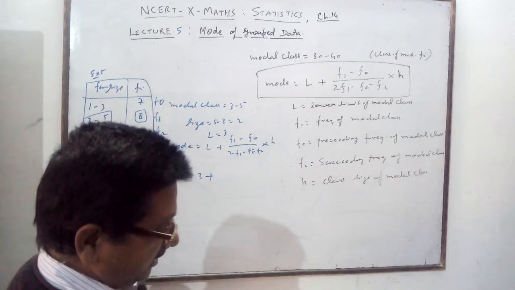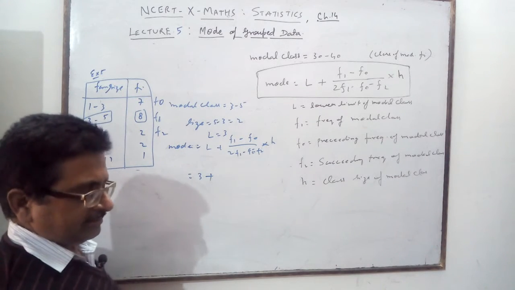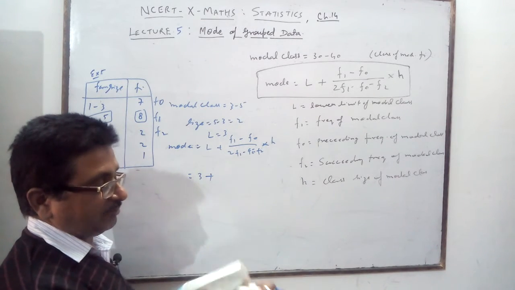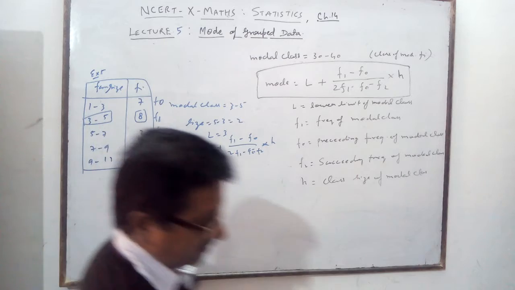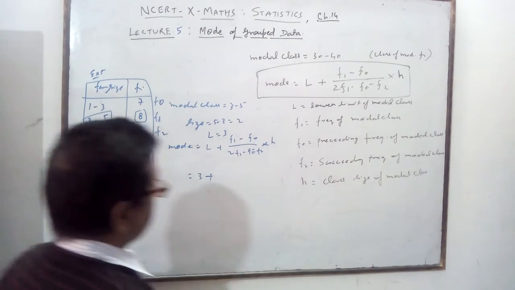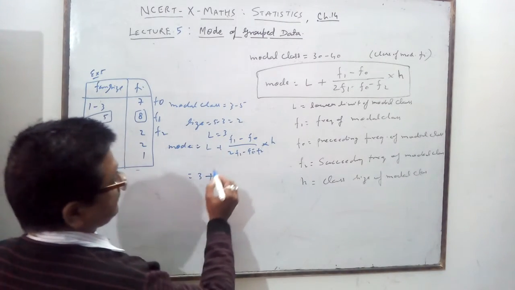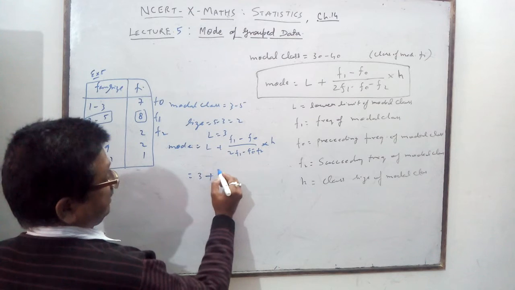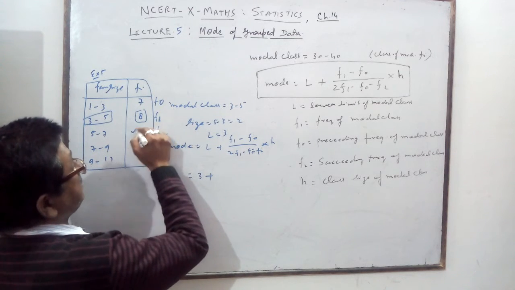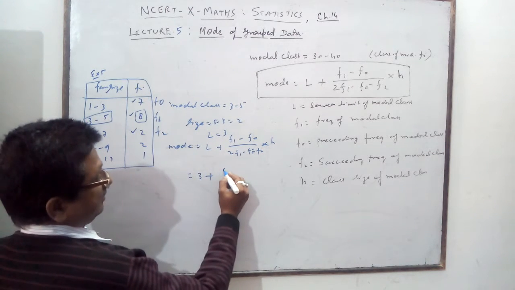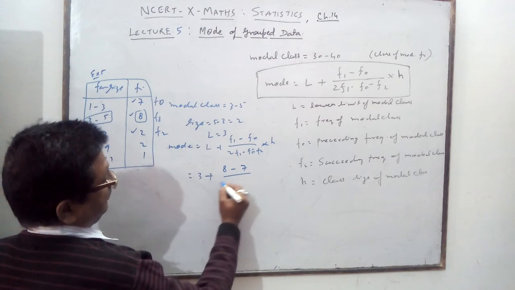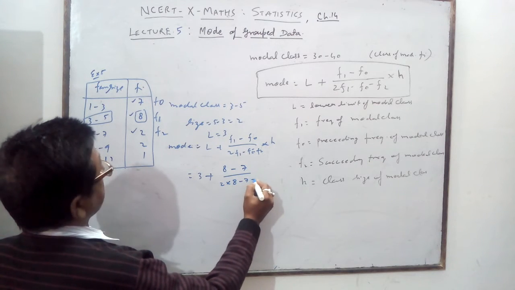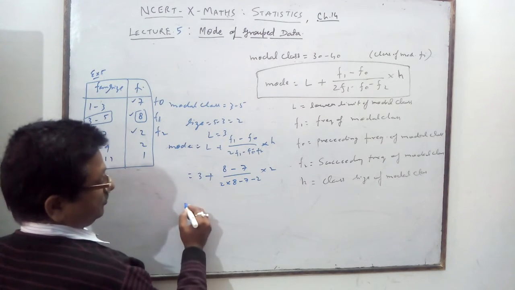Generally students forget to put the plus sign. In board copies I have seen this fault the most. Many of you don't know where to put it. 3 plus. What is the F1 given? 8. From here you put the values, this and this value you will take. 8 minus 7 upon 2 into 8 minus 7 minus 2, into 2.